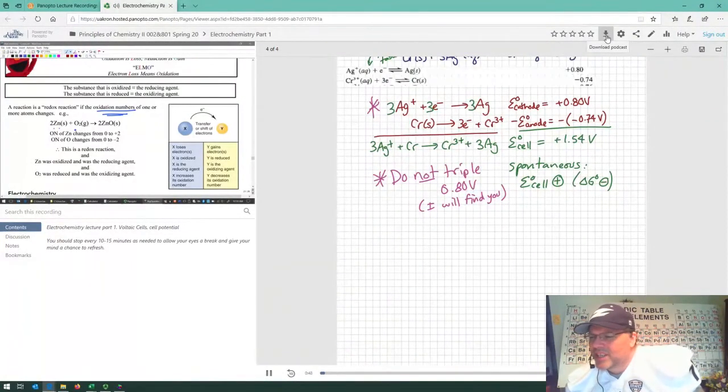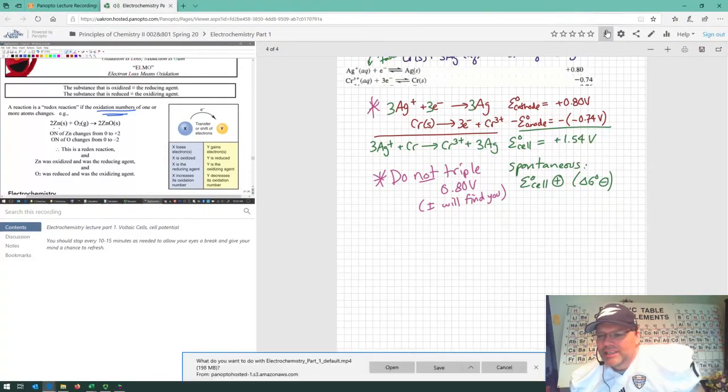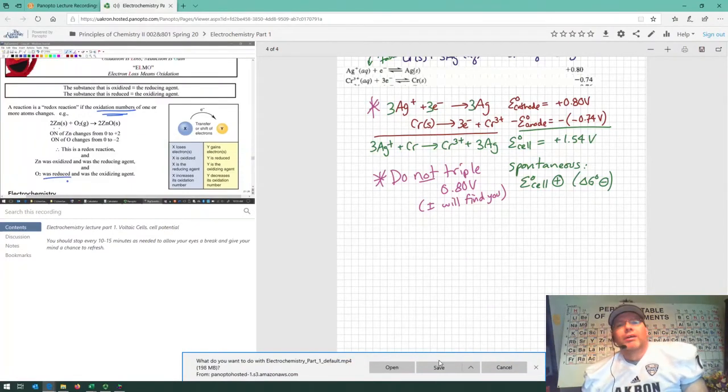About, let's call it 5/6 of the way from left to right across, there's an icon with a down arrow over a line for download podcast. If you click on that, you can download the lecture as an MP4 video file to your computer. And so if you want to download these for later playback instead of listening to them online, that's fine. Have at it. That's how I got them onto YouTube.